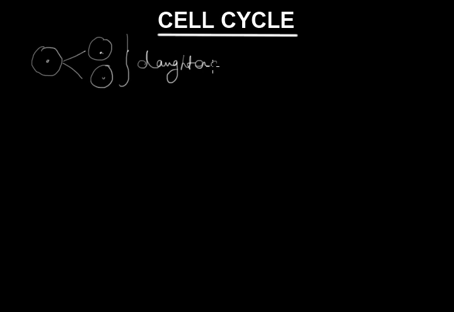Today we are going to discuss the cell cycle. So what is the cell cycle? We know that in a multicellular organism, each cell is going to divide into daughter cells through the process of cell division. Daughter cells are produced through the process of cell division.